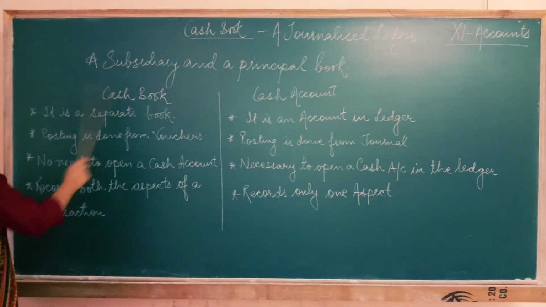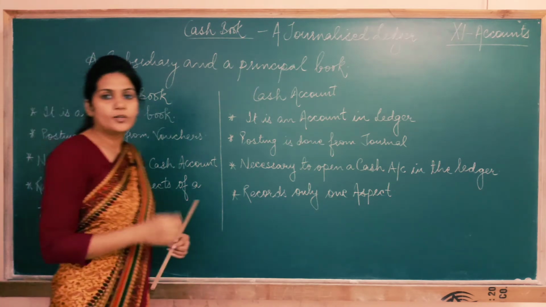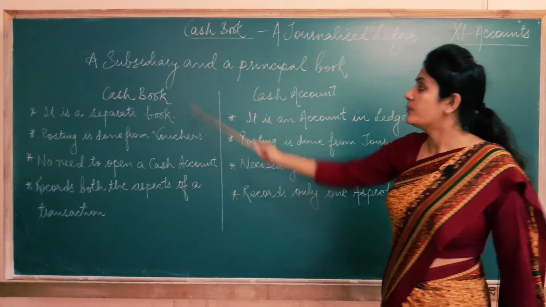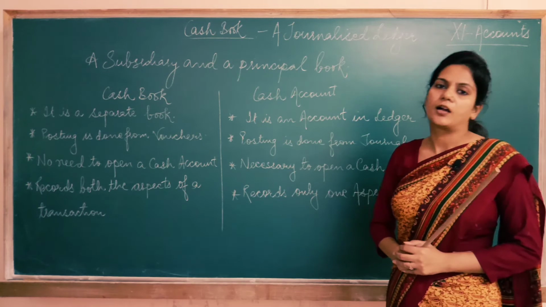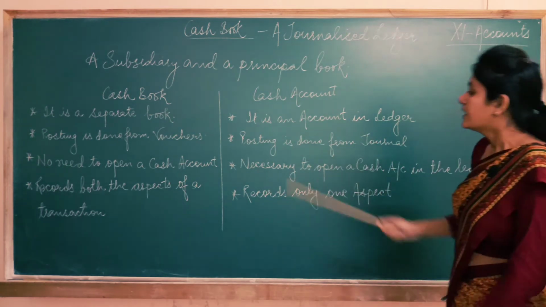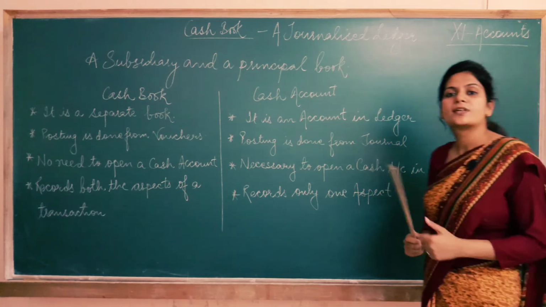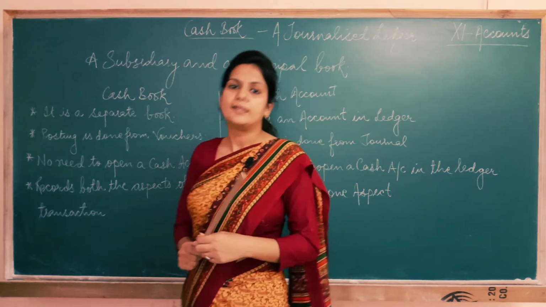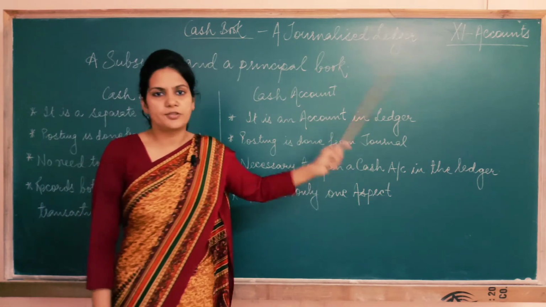Next, with cash book we don't need to open a cash account. As I told you, cash book is a principal book, which means that if I am making a cash book, then I don't have to prepare a separate ledger account. So I don't have to open a cash account in the ledger book. Now, suppose I'm not keeping the cash book, then I have to open a cash account in the ledger.